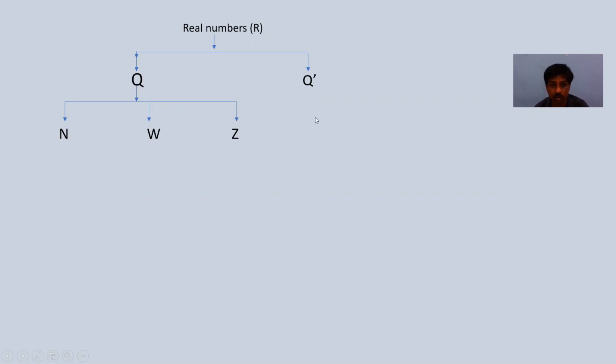And this is about the introduction. In the next class, we will discuss the properties of rational numbers.